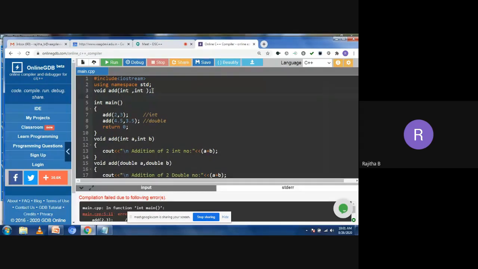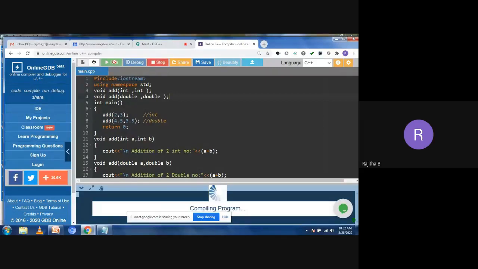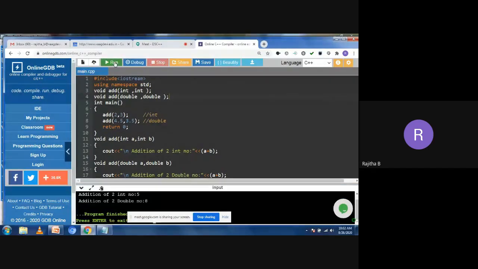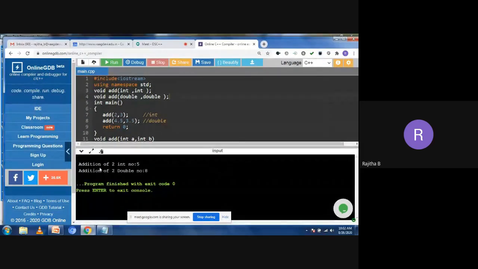I want to take the double also, the declaration of a function. So when you are using functions, we have a function declaration, that is the prototype, the function call, that is the calling function, and the called function, that is the function definition. I try to run this program. Now you can see the values here. Addition of two integer numbers is 5 and addition of two double numbers is 8.